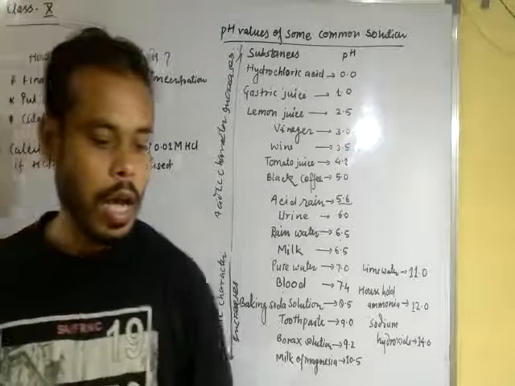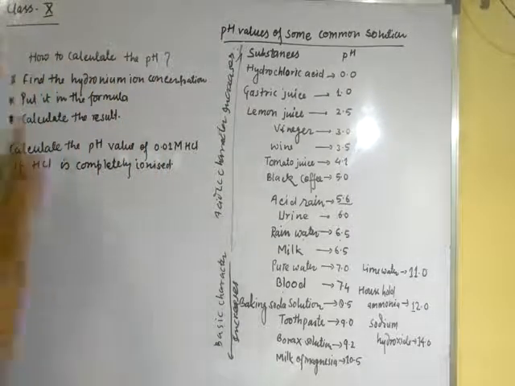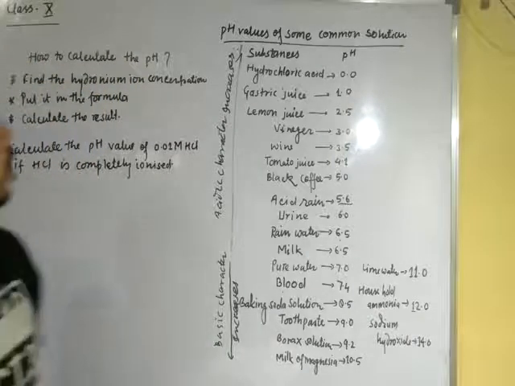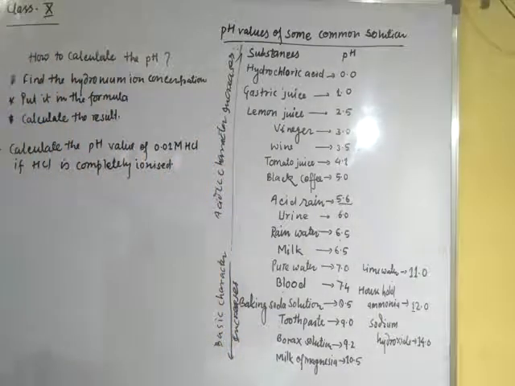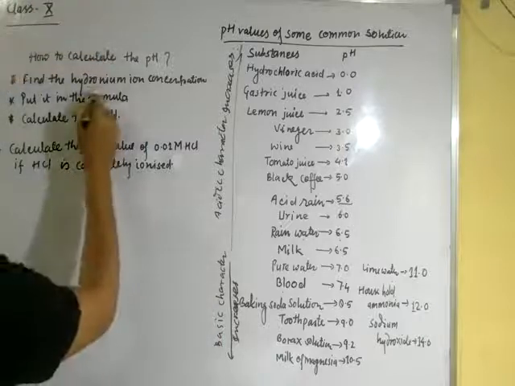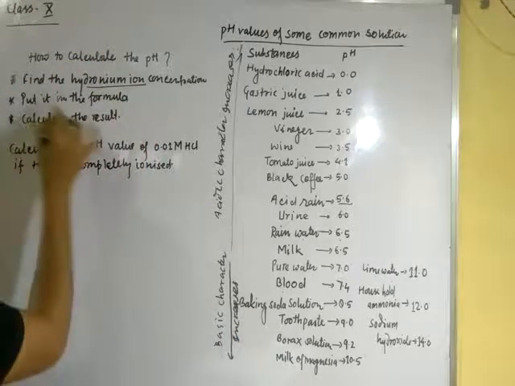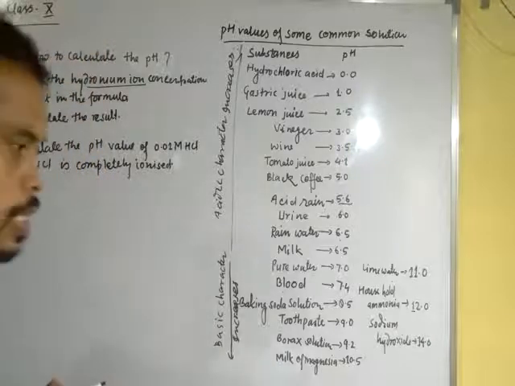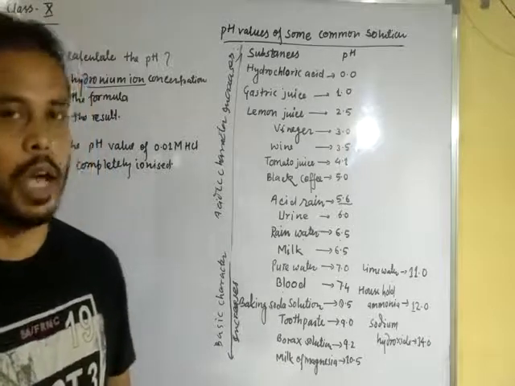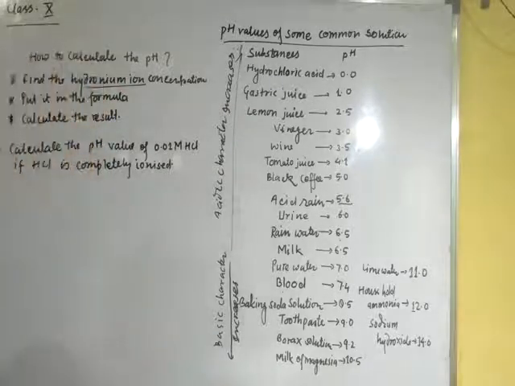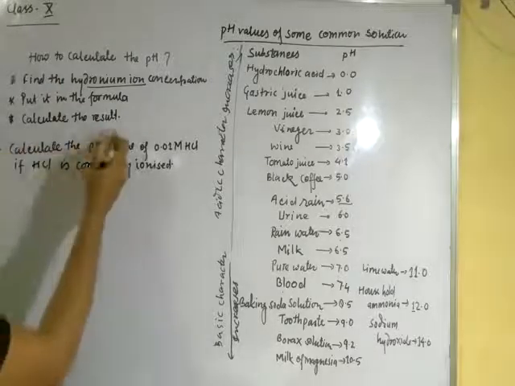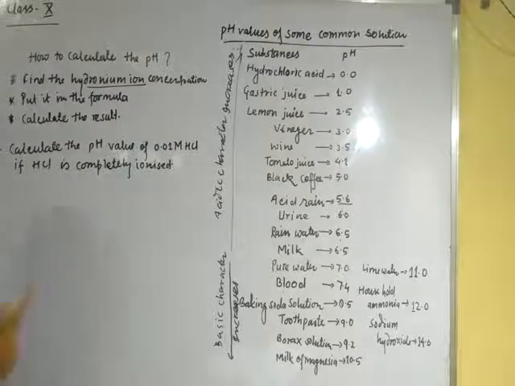Now the question arises, how to calculate the pH? To calculate the pH, we have to remember 3 points. Find the hydronium ion concentration, put it in the formula. We know pH is equal to minus logarithm of H plus ion concentration, but we have to find here the hydronium ion concentration. Put it in the formula, then calculate the result.